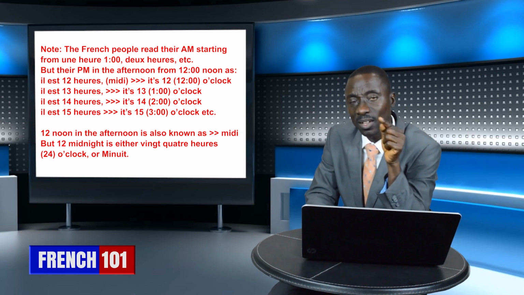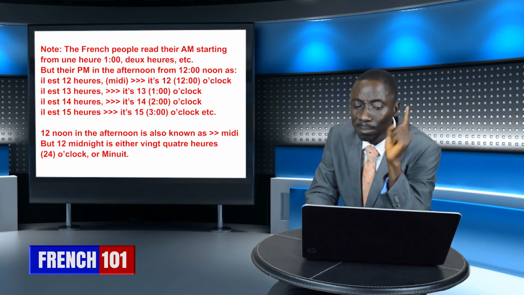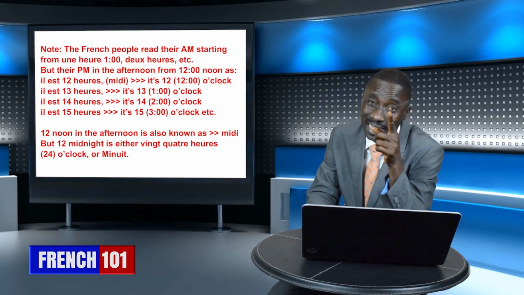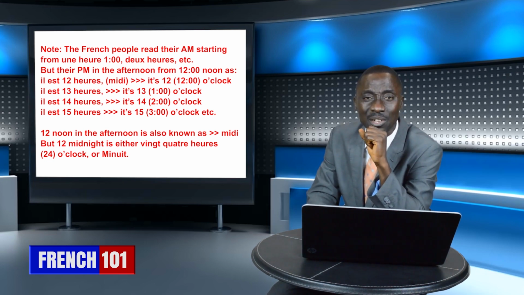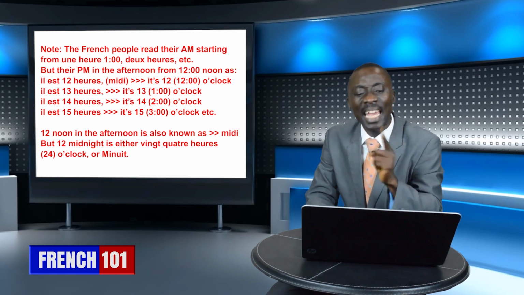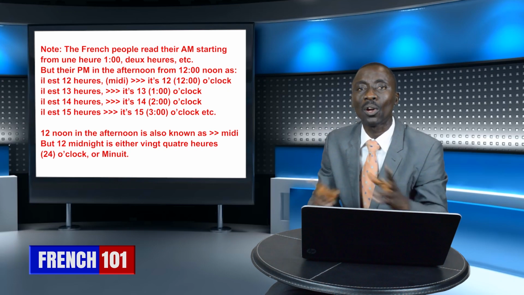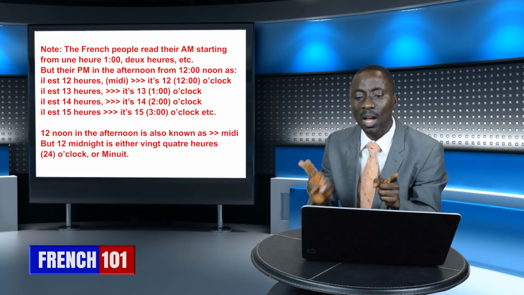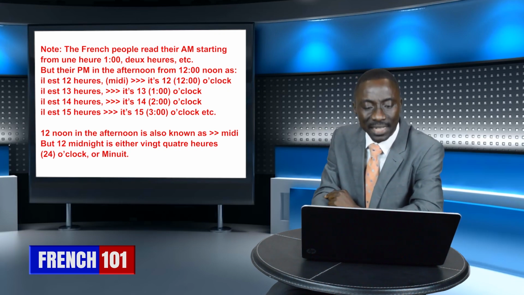Okay? Of course, for PM, when he starts from 12 noon, we say, il est 12 heures. If it is not 12 heures, it is known as what? Midi. Midday. Another word for 12 o'clock is midi. Don't forget, midi is another way to say midday. What is midi in English? Midday. And what is midday in French? Midi. So it's either you say il est 12 heures or il est midi. That is 12 o'clock, 12 noon.